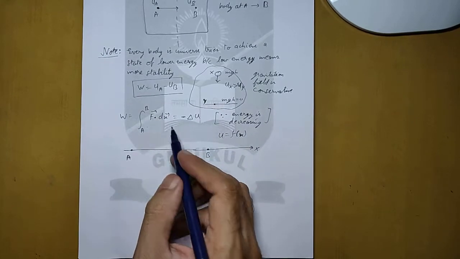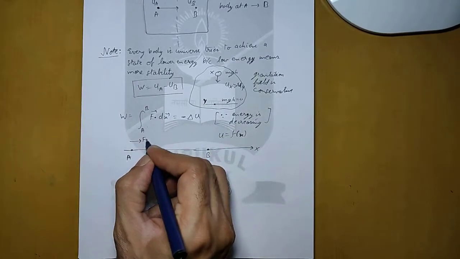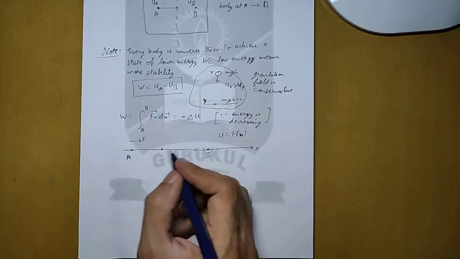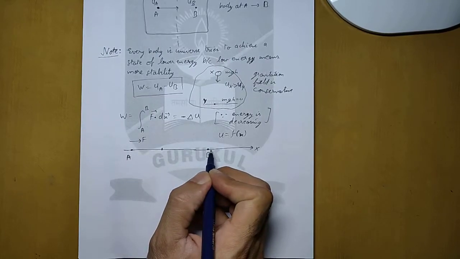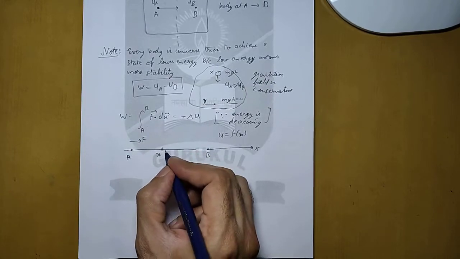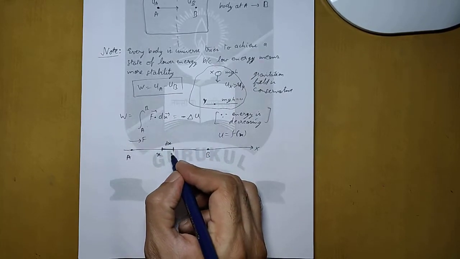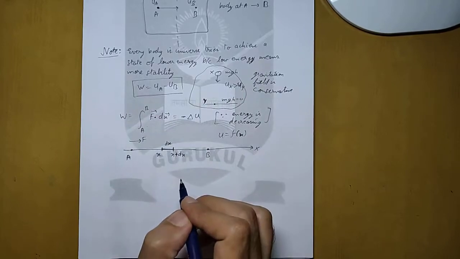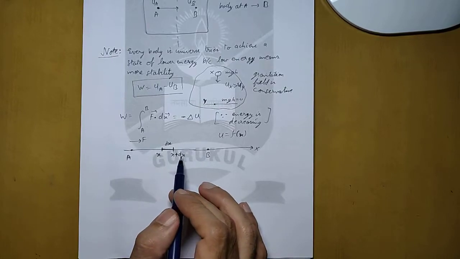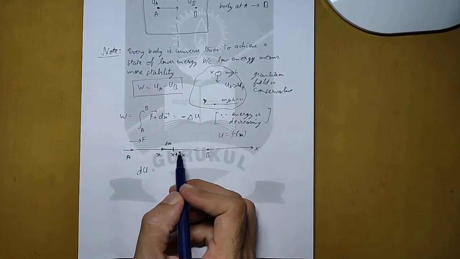If it were moving in upward direction, we would have said that potential energy is a function of y, but here it is a function of x. And let us say a force is continuously applied, then at every point the energy will change, the U will change at every point as the body is going from A to B. So let us say that at any point the displacement is x, and after that a very small displacement dx is done, so that the final position is x plus dx. Now in displacing the body by dx, let dU be the decrease in energy in pushing the body from x to x plus dx.